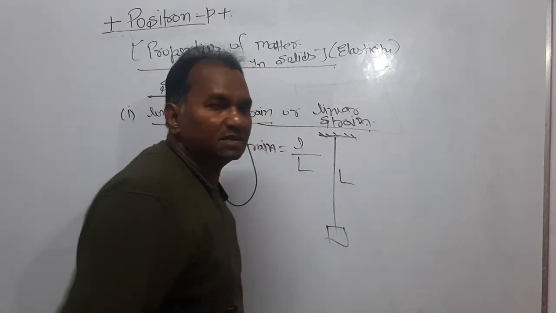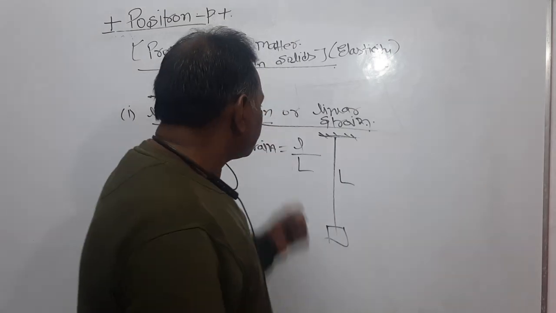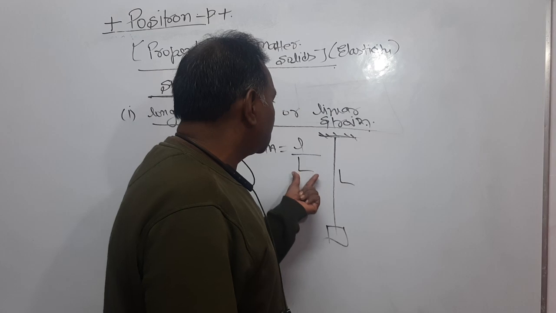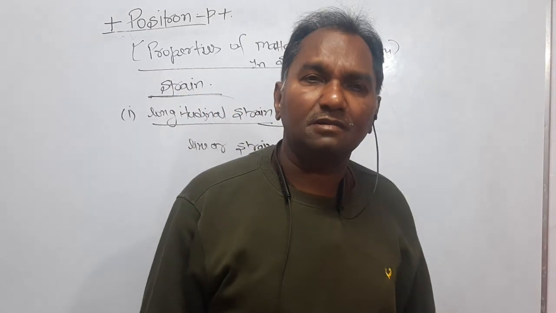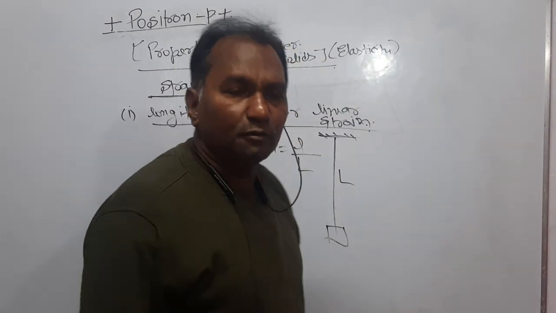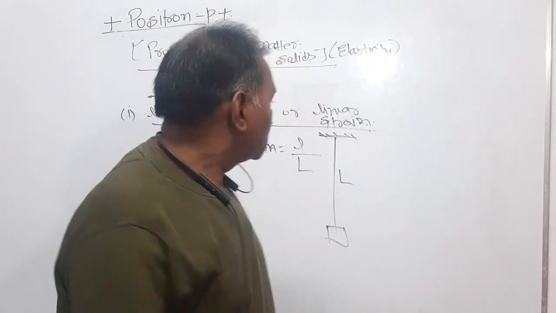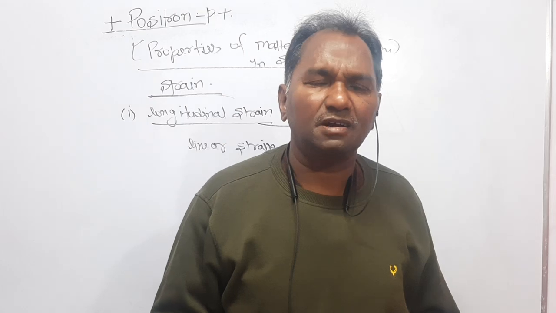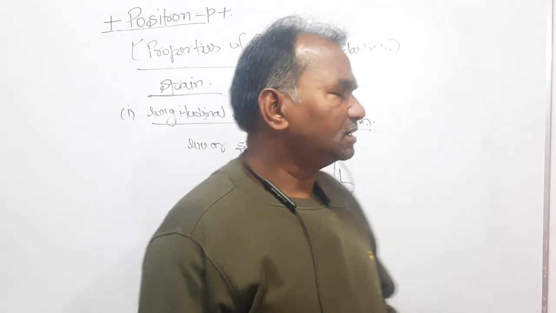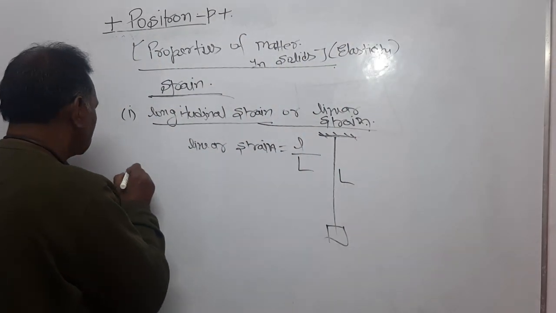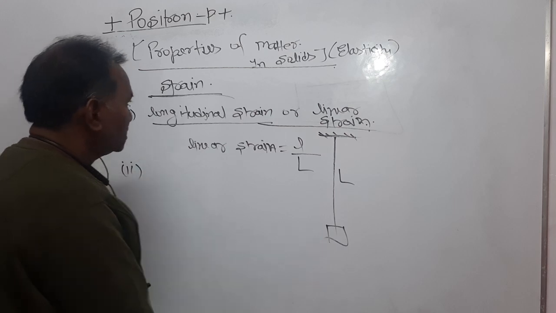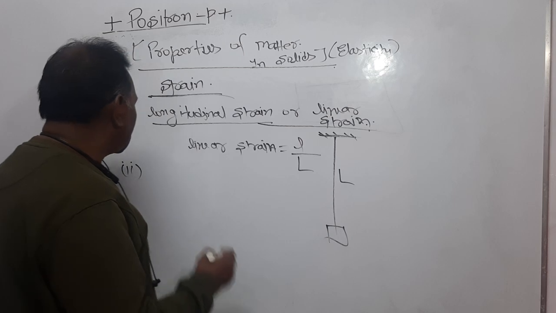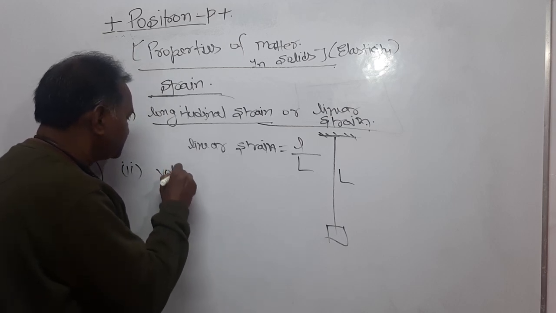Let the original length be L. Now look here. If you check dimensionally, dear students, the numerator and denominator both have the dimension of length. So the strain is a dimensionless quantity. Every strain is a dimensionless quantity. Now, the second one is what? First one was the longitudinal strain or linear strain, right? Second one is volume strain.